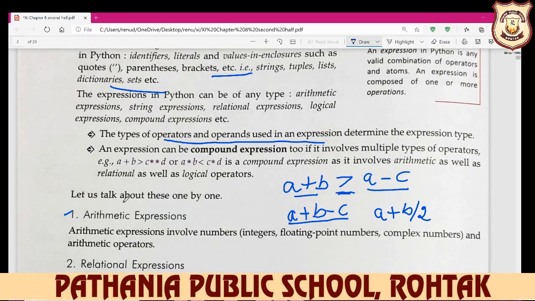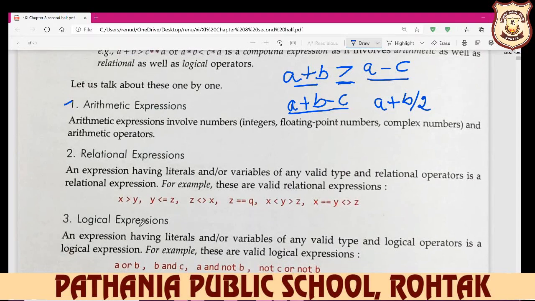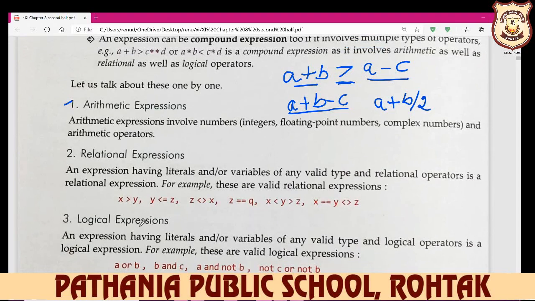A relational expression is an expression having literals or variables of any valid type. Valid type means integer type, floating type, any type, along with a relational operator. Relational operators mean greater than, greater than or equal to, less than, less than or equal to, equal to, not equal to. These all are your relational operators.